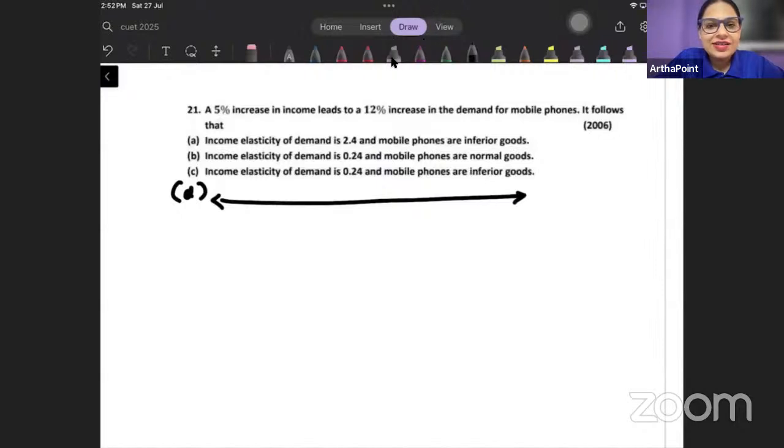And yes, there should be an option D to this.